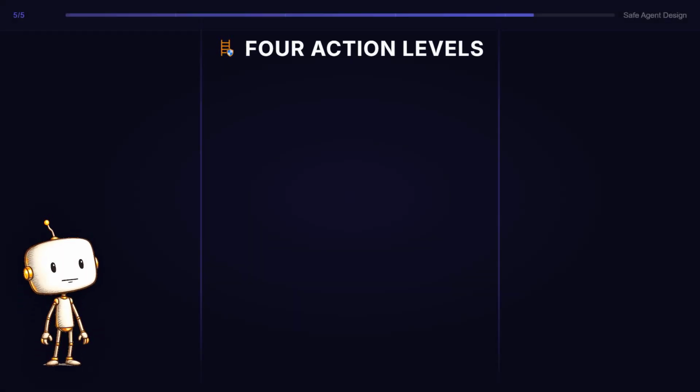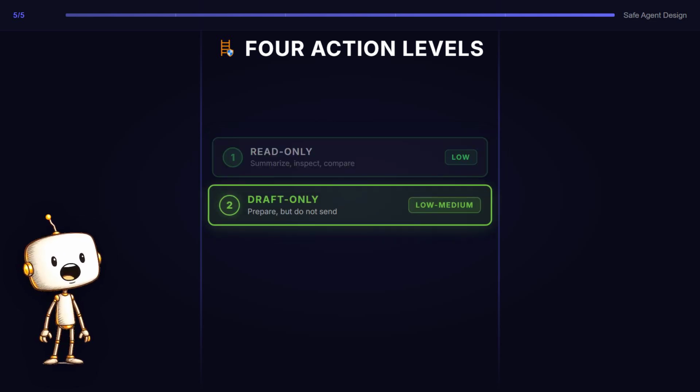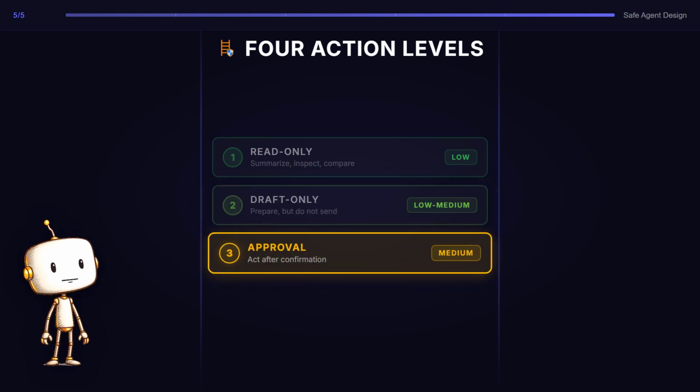Level 1, read only. Summarize, inspect, compare, change nothing. The agent can see information, but it cannot change the world. Level 2, draft only. Prepare emails, documents, code changes. Send nothing. It creates useful work without crossing the send or commit line.